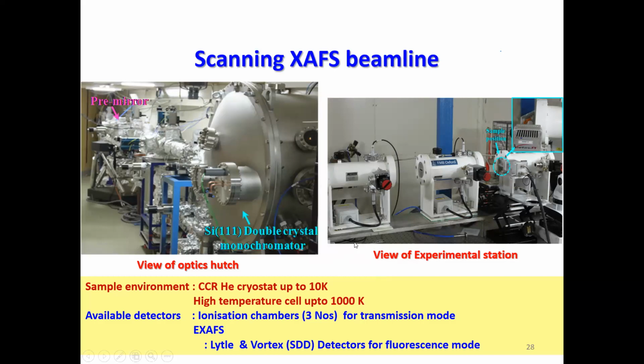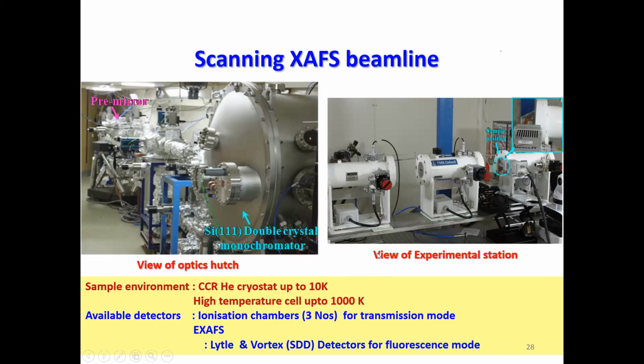Here you can perform the experiment in air because the hard X-ray hardly gets attenuated by air. So this is the first ionization chamber, the detector, which detects the incident beam. This is the second ionization chamber for the detection of the transmitted intensity from the sample. And this is the third, which is also required for referencing.